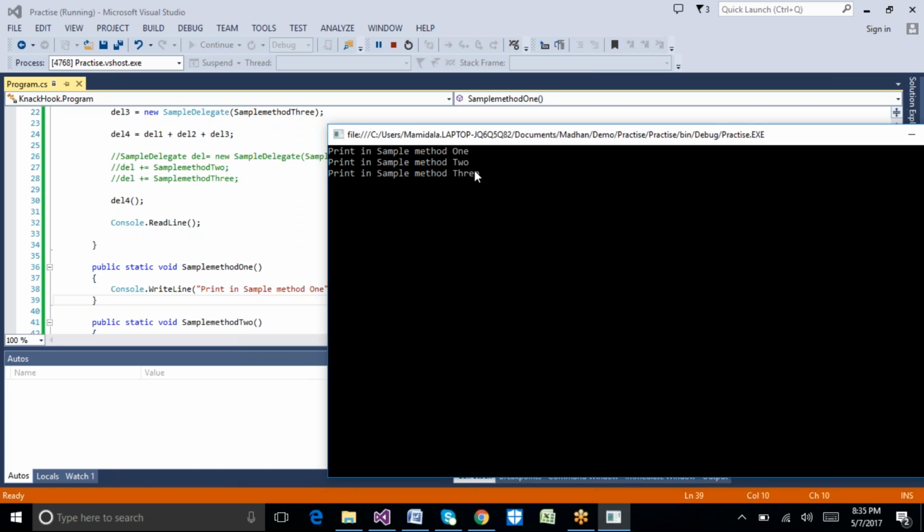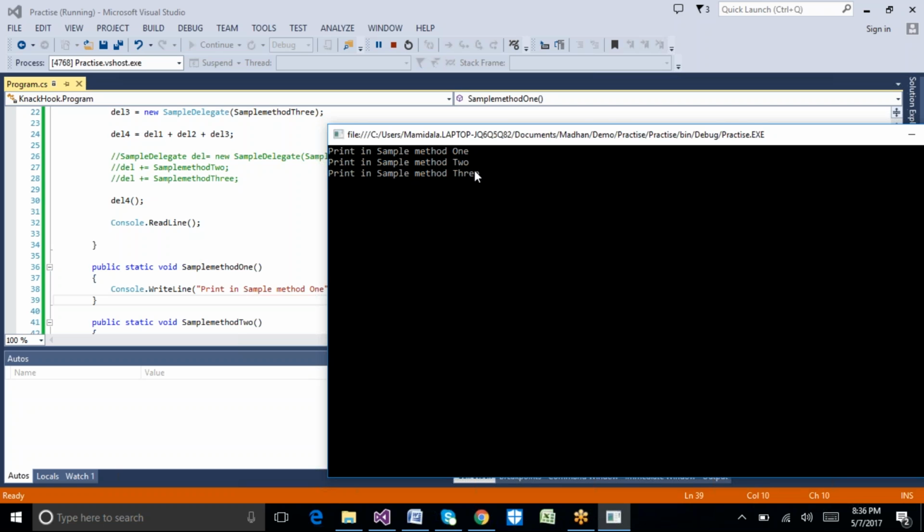Instead of individually calling the methods, here we have an option to club or join multiple methods into a single object. If I call the single object, it will automatically call the multiple methods. That is the advantage of these delegates, the multicast delegate.